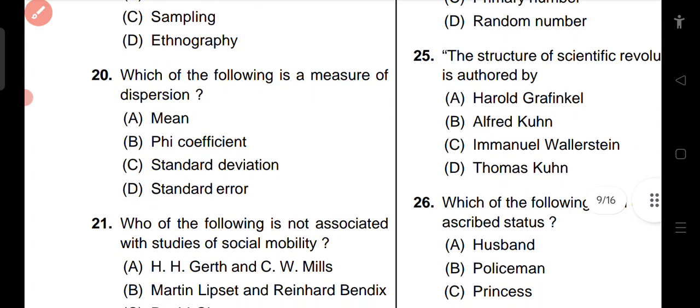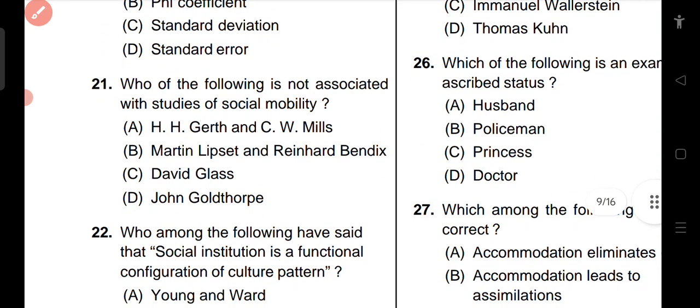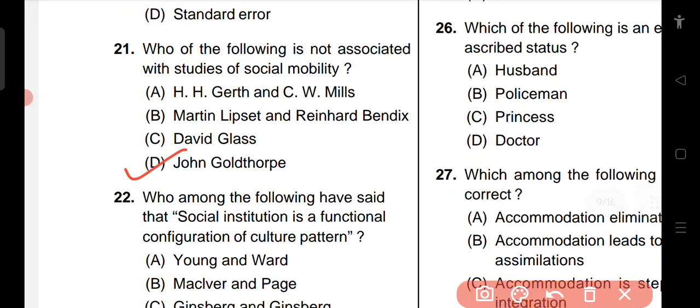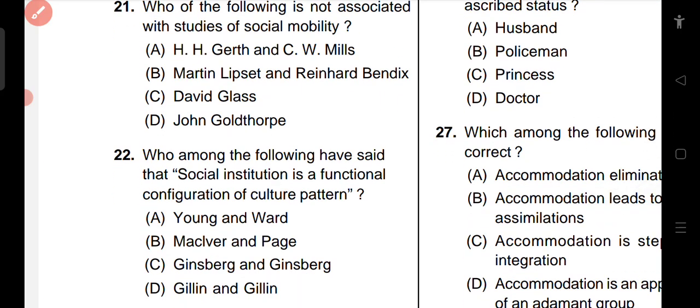Question number 20. Which of the following is a measure of dispersion? Mean, phi coefficient, standard deviation, standard error. Measure of dispersion. So the answer is standard deviation. Question number 21. Who of the following is not associated with the studies of social mobility? H.H. Gerth and C. Wright Mills, Martin Lipset and Reinhard Bendix, David Glass, John Goldthorpe. The correct answer is David Glass. If I'm not wrong, I will go with David Glass.